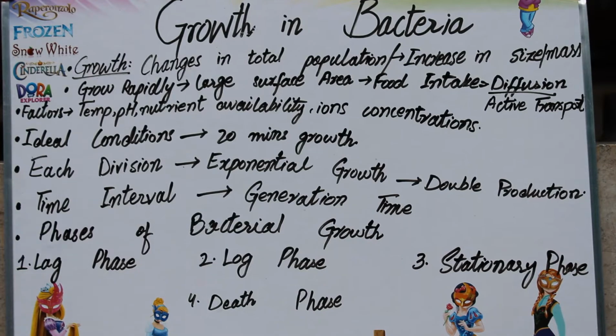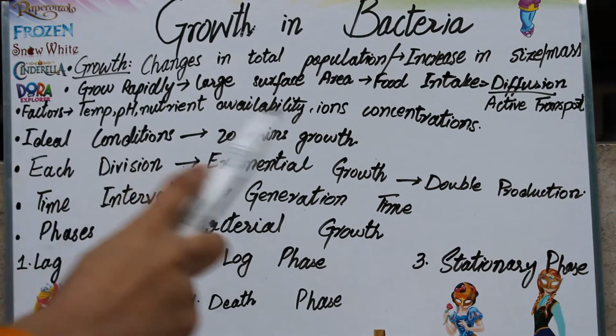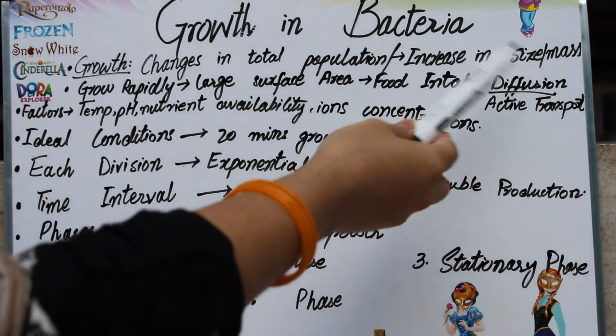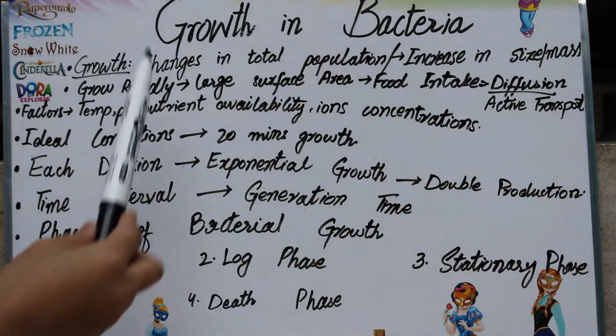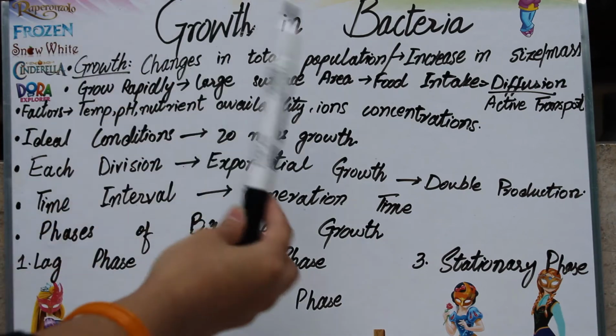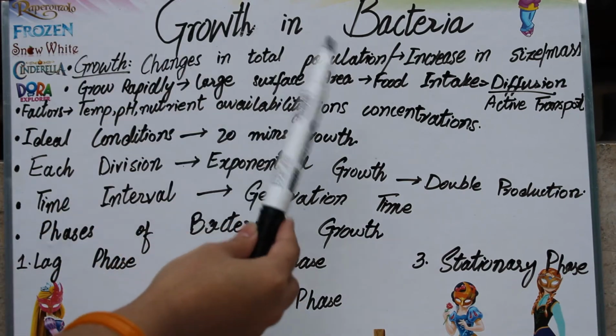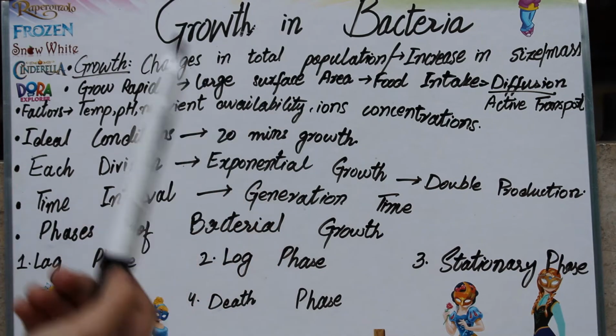Growth. What is growth? First of all, in bacterial cells, growth doesn't mean just an increase in size. It does not mean just an increase in size or mass. Growth of bacterial cells is the change in the full population. An increase in the total population is known as growth in bacterial cells.